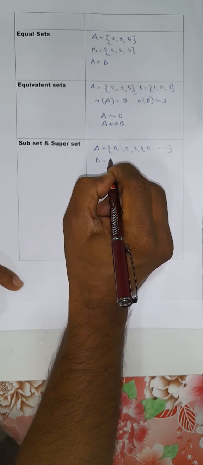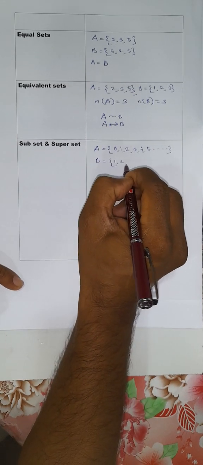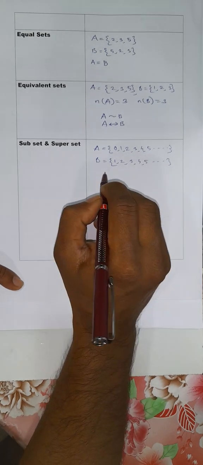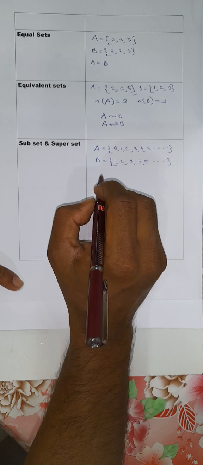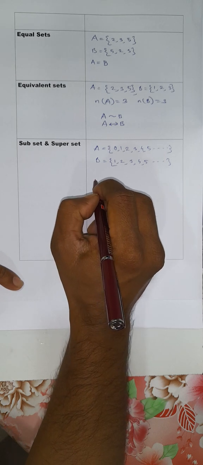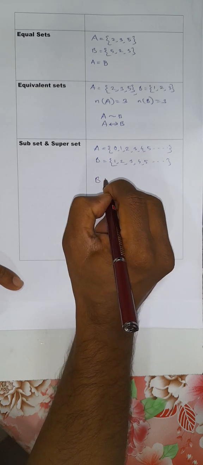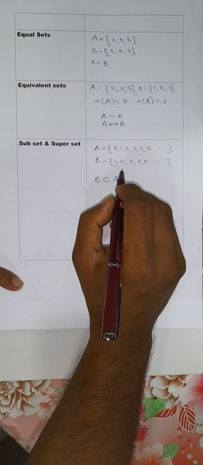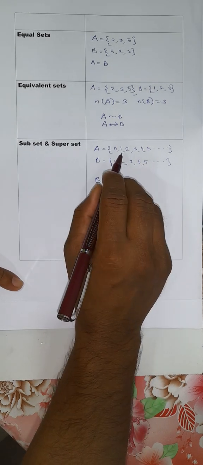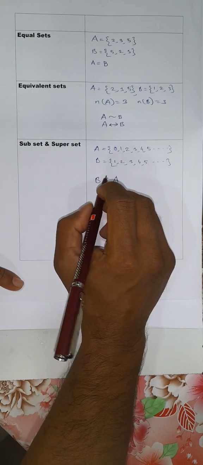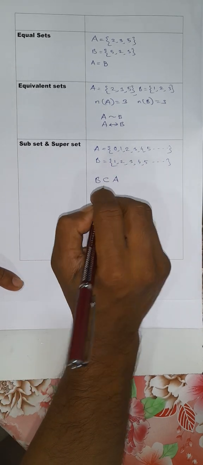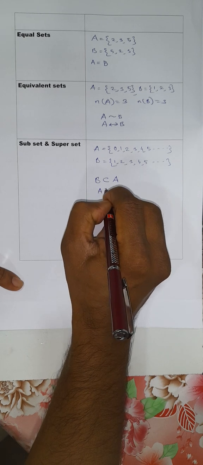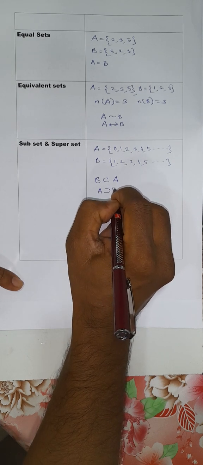And B is a set 1, 2, 3, 4, 5, etc. This is the set of natural numbers. Now we say that B is a subset of A because every element of B is also an element of A. So we call B a subset of A. And conversely, we'll write A is a superset of B.